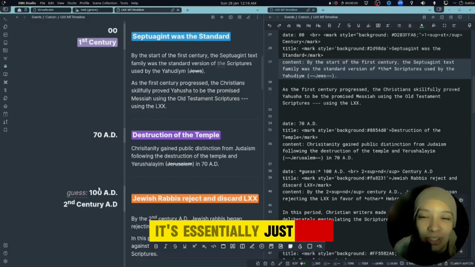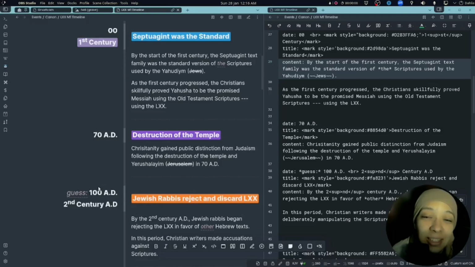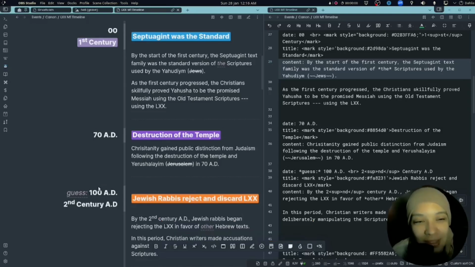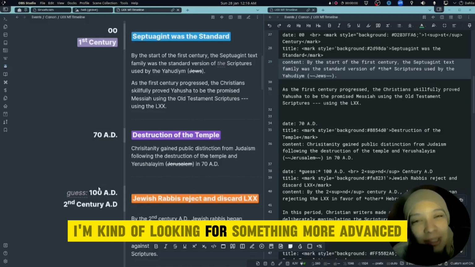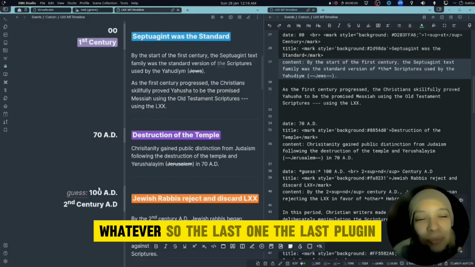It's essentially just text which I could use as data, but it's not the same. I'm kind of looking for something more advanced and with more data abilities, whatever.